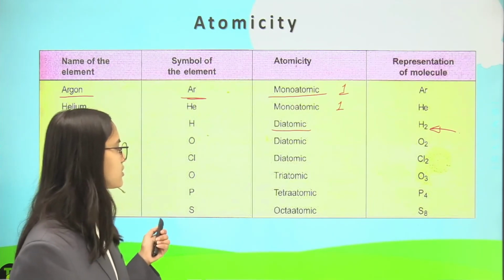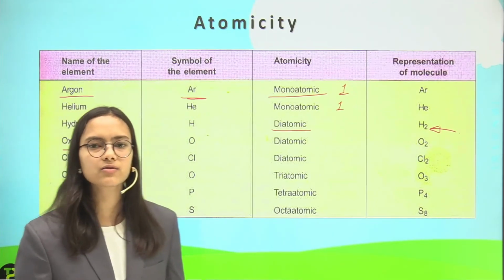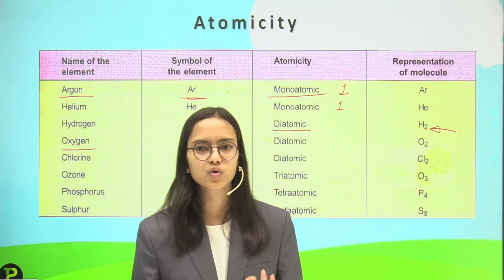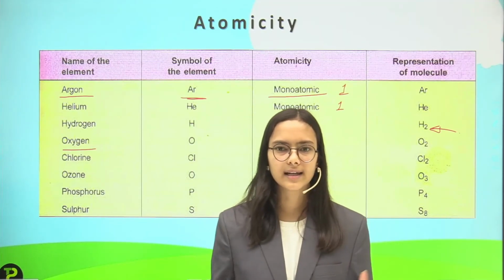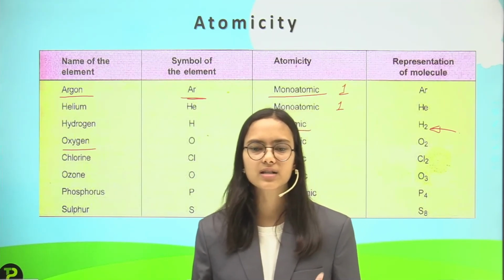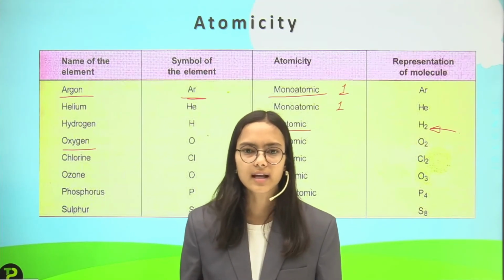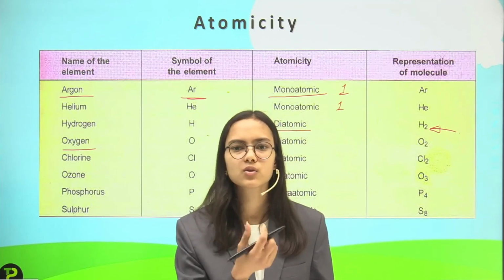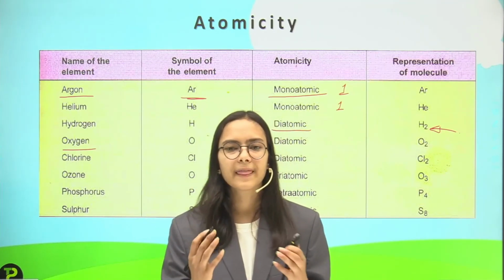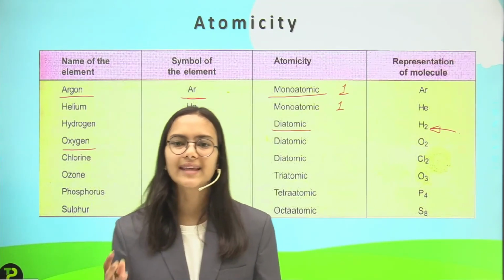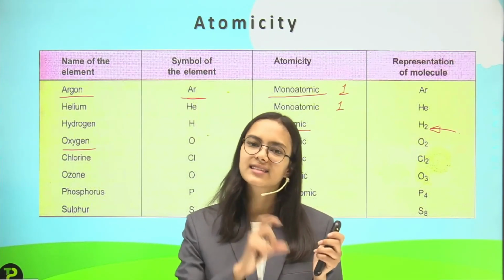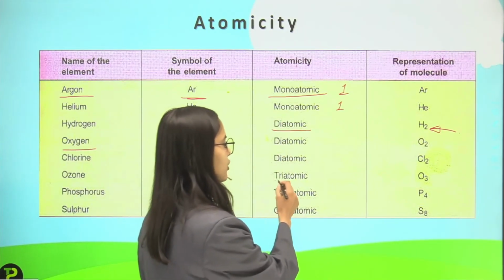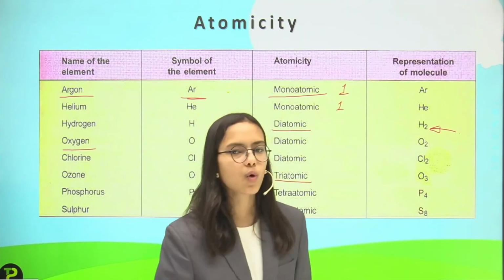And then ozone. You might know that our earth is covered with a layer of ozone in the upper layer to protect us from the ultraviolet rays of the sun. The ozone symbol representation is O3. We write the subscript 3 on the O symbol, and that is a triatomic molecule that has 3 O atoms attached to each other.